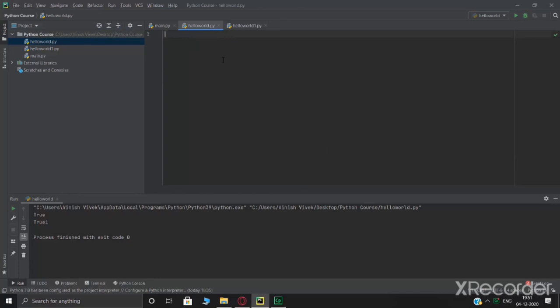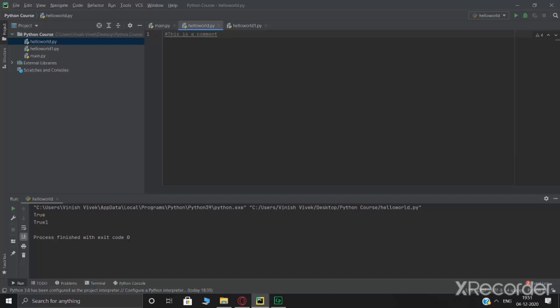So when you write a hashtag and then you write something in front of it, this basically is a comment. So what is a comment? A comment is basically something that you could either use to explain a certain code, or you could use it to make the code more readable, or to prevent a certain execution.